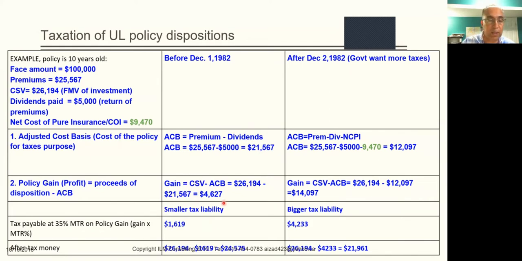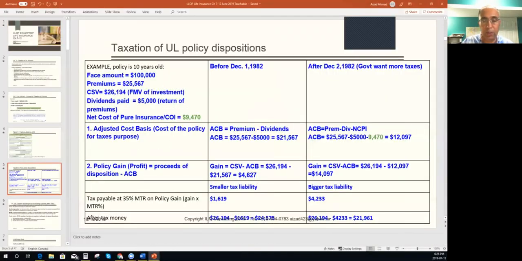In this case, this is the policy gain. Now, if the person is at a 35% marginal tax rate, that is, this person pays 35% taxes on all the income he gets in that year, we have to calculate what is 35% of 4,627. And when you calculate that, that will give you this figure here, which is your calculation. So if I just do that quickly here, you can see that.